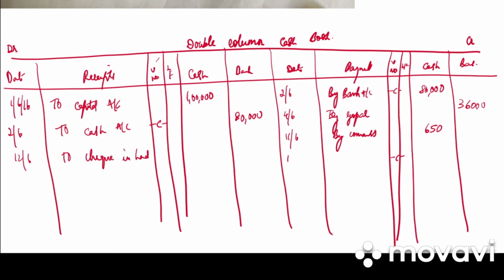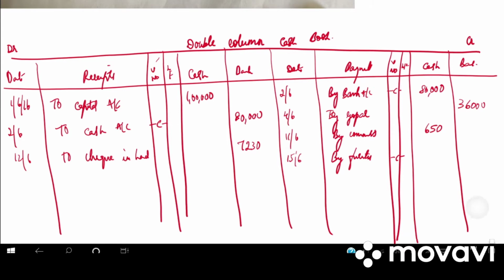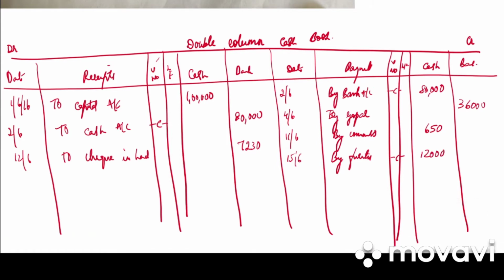How much is it? 7,230. Then we have office furniture purchase, 15/6, by furniture account. How much is it? 12,000. So it is in cash, so in the cash column. Then we have paid for rent, by rent, 550.